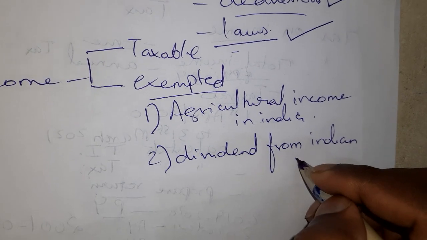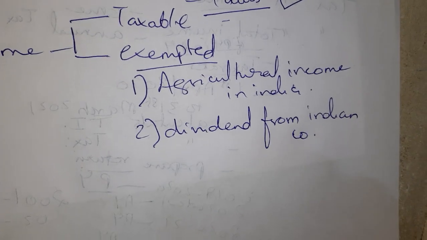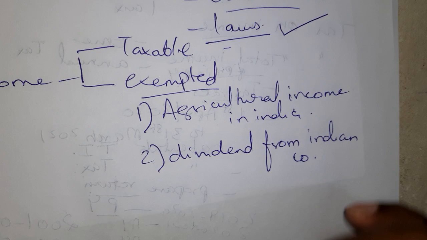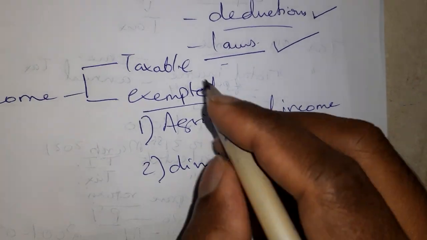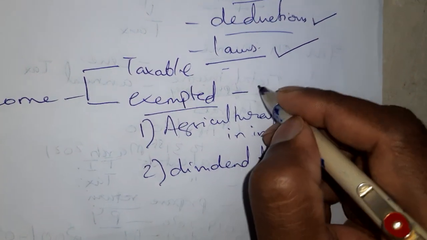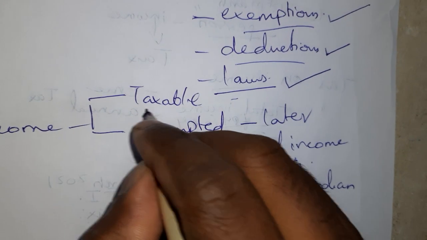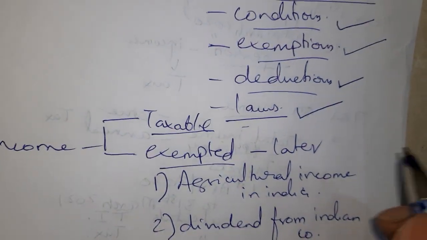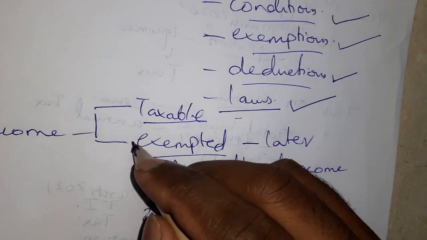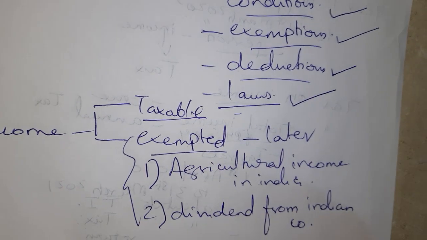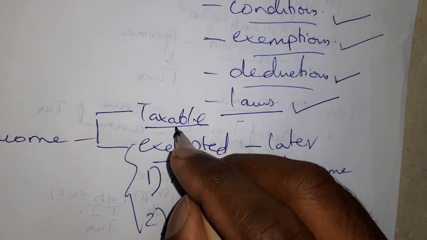Dividend earned from an Indian company is exempted from tax. Now there are hundreds of exemptions, so we are not going into them now, we will see later. So now we will see what the taxable incomes are. Those incomes which are not listed in exempted income, we call taxable incomes.